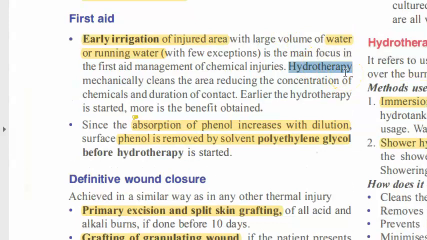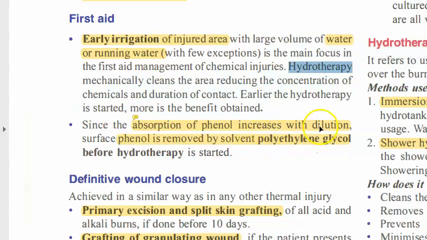Remember, it is water and it is not cold water. It's not ice cold water. Basically, it should at least be 15 degrees or above. It cannot be below this. If you use ice cold water, there could be more damage and the person will feel more pain. You'll have to give anesthesia to that person. So normal water is what they're talking about when they say hydrotherapy.